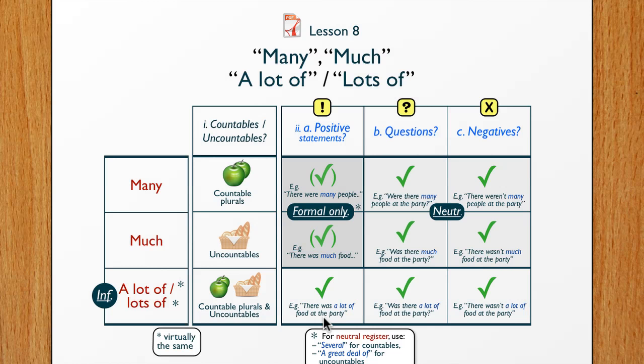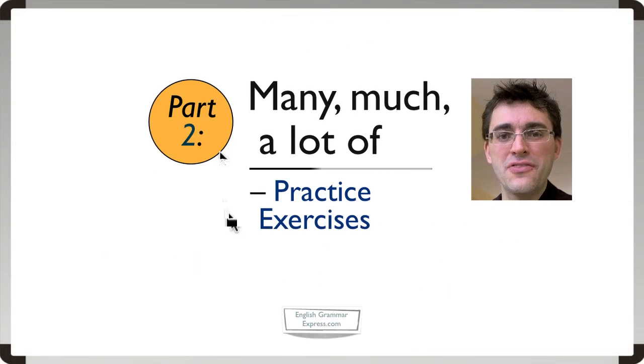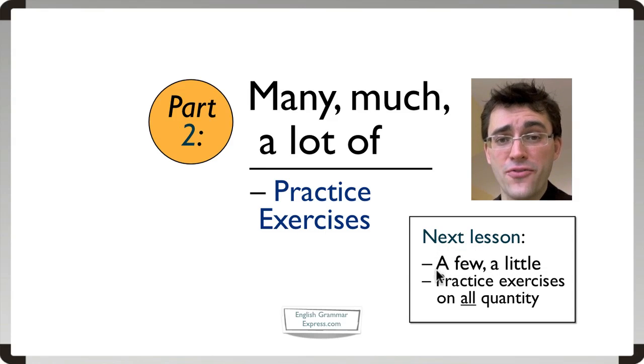Here is the PDF of the lesson, and as you can see, it covers all the points that we've looked at for many, much, and a lot of and lots of. There are also some example sentences to help. Join me in part 2 for the practice exercises, and in the next lesson we're going to look at a few and a little. Also, there will be practice exercises on all quantity, so some and any, many, much and a lot of, which we've looked at in this lesson, and a few and a little, which we'll look at in the next lesson.